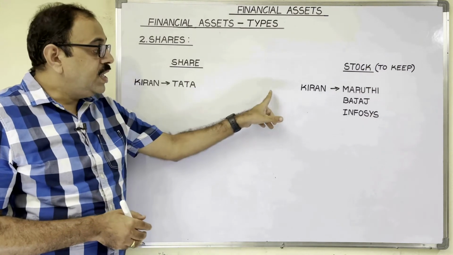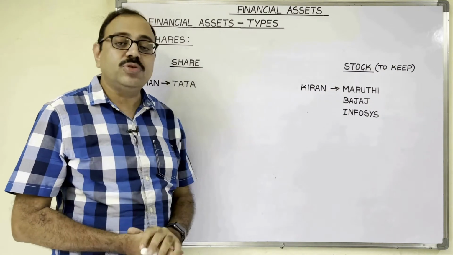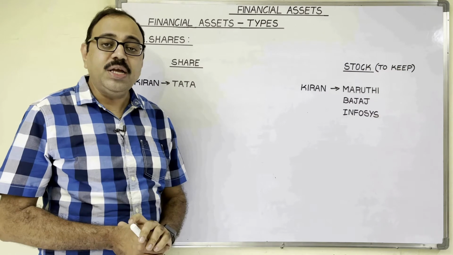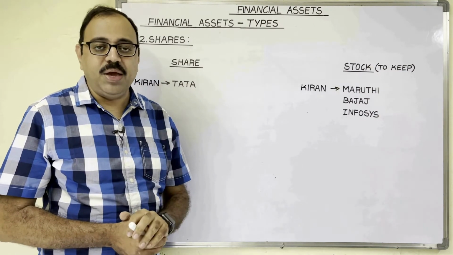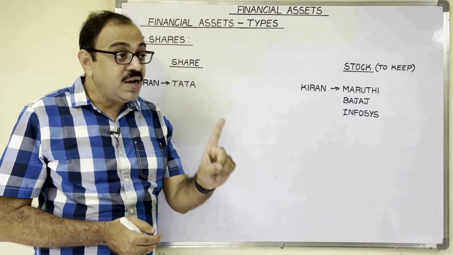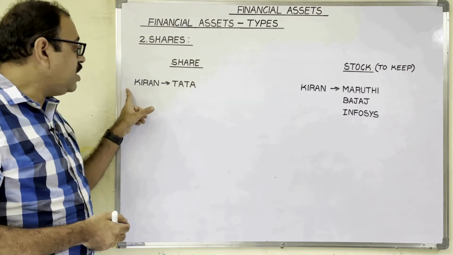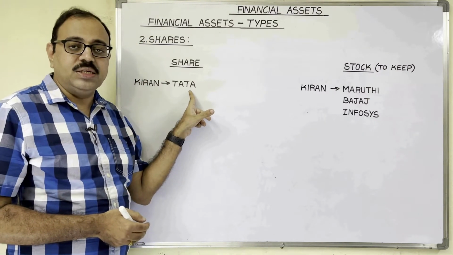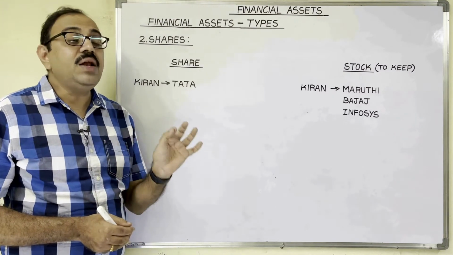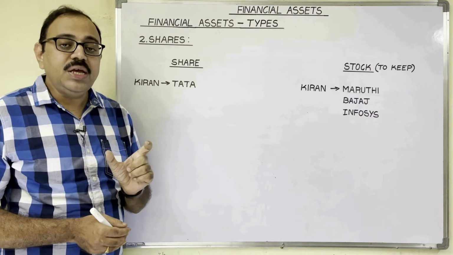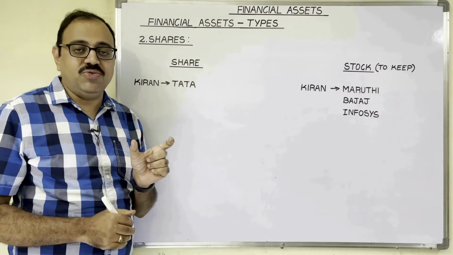For example, Kiran purchased shares of Maruti company, Bajaj company and Infosys company. Then our statement is Kiran purchased stocks. Here I am not mentioning any particular company name. If an investor purchases one company's shares, then we should use the word share. For example, if Kiran purchases Tata Limited shares, then our statement is Kiran purchased shares. If I say Kiran purchases stock, then the meaning is I am telling about his habit. So this statement doesn't require any further questions.